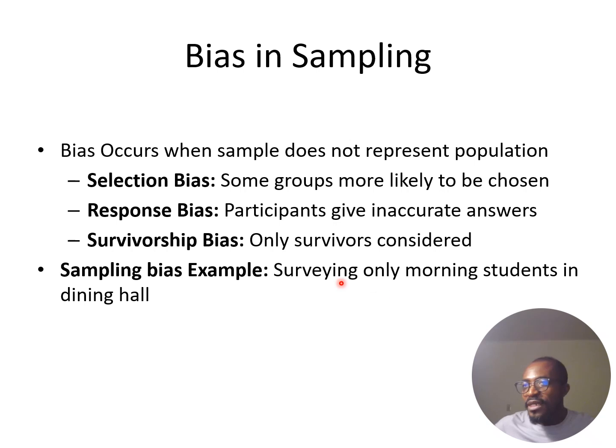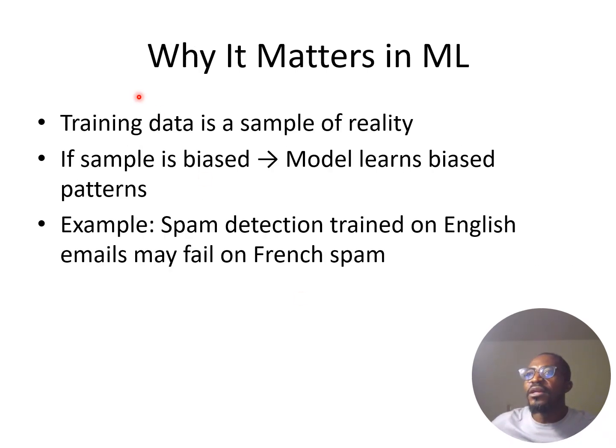So sampling bias is very, very common, and in most machine learning models, it is always good to reduce that bias as much as possible before we use that data to train those models. So why do we have to look at sampling? Why is it very important?